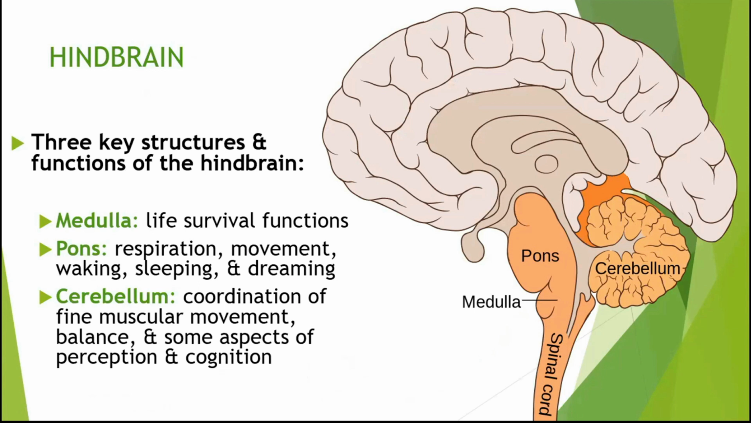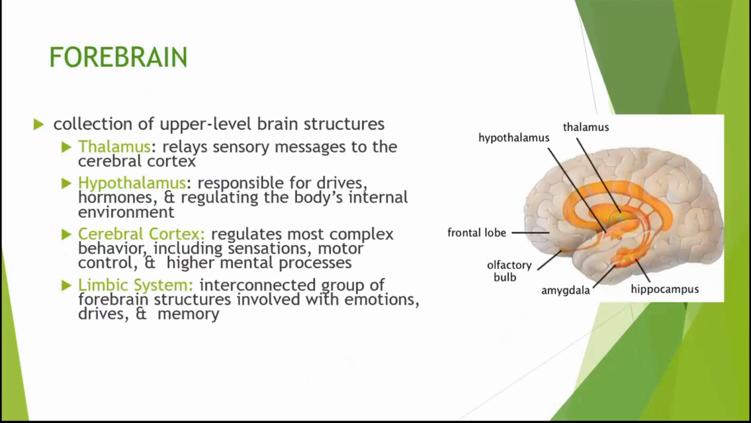Right? And then next is the forebrain. So this is for the upper level structure. So this part, if you can see it here, that one. All right, for the thalamus, again, we're gonna break this down. For the thalamus, we have the sensory messages. So this comes from your skin, this comes from your eyes, from your taste buds, everything that you feel. That's where your information processes. For the hypothalamus, this is for your hormones.